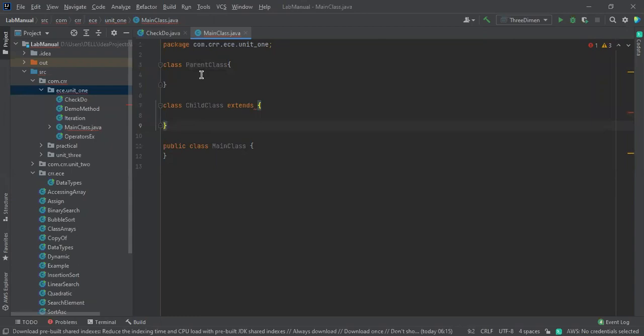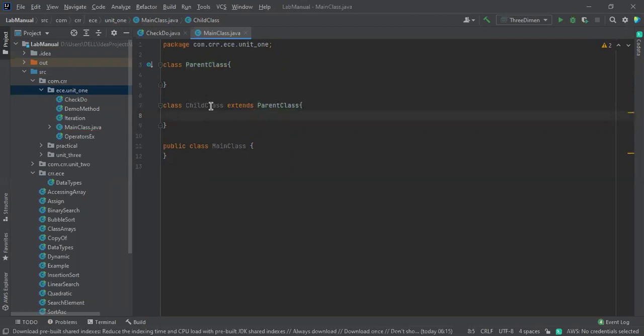If it's a general thing, like your parents don't know English, but you know English, right? The same thing: you don't know some Tamil, your parents know that, but some properties will be acquired by the child class by using the extends keyword. Like the parent class, we need to mention the name of the parent here. Like after your name, your parents' surname will be there. In Tamil Nadu and some other regions, the father's name, or after marriage the husband's name, will be there at the end of the person's name.